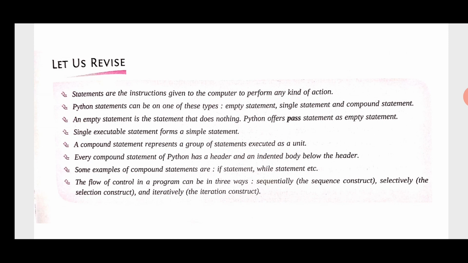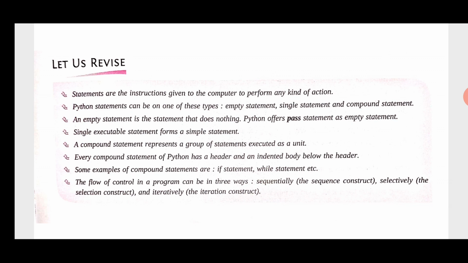Here is the revision of the class. Statements are instructions given to the computer to perform any kind of action. Python statements can be one of three types: empty statement, simple statement, and compound statement. An empty statement is a statement that does nothing. Python offers the pass statement as an empty statement. A single executable statement forms a simple statement.